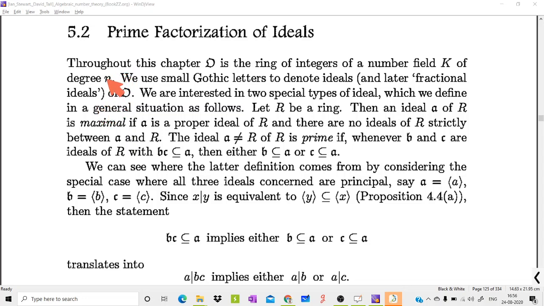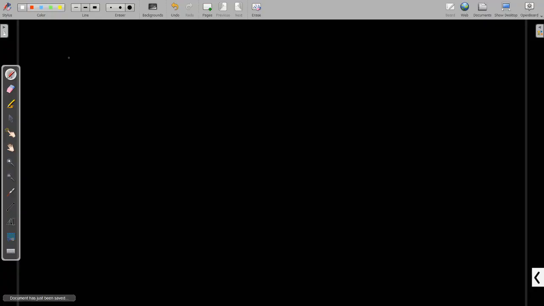Hi all. Today we start discussing chapter 5, 5.2 prime factorization of ideals. Before that, we need to discuss the algebra of ideals. Suppose we have a commutative ring R with unity, and I1, I2 are two ideals of R.